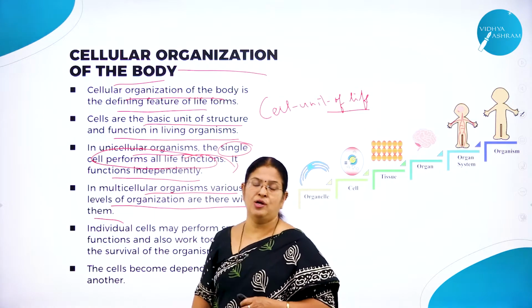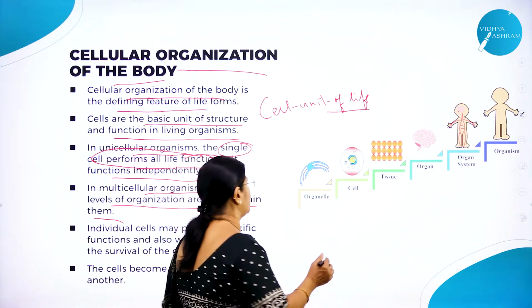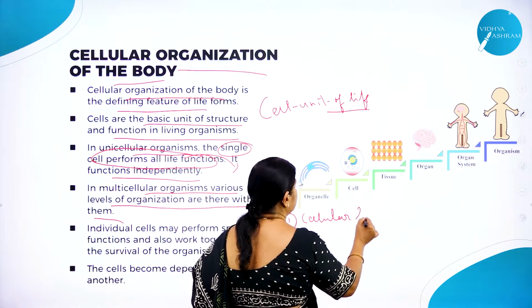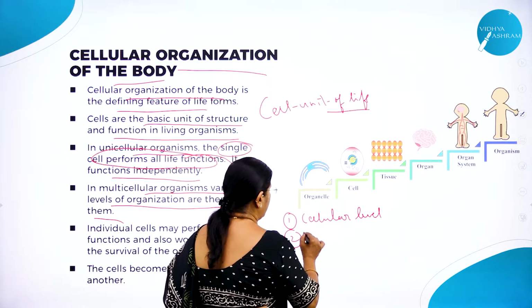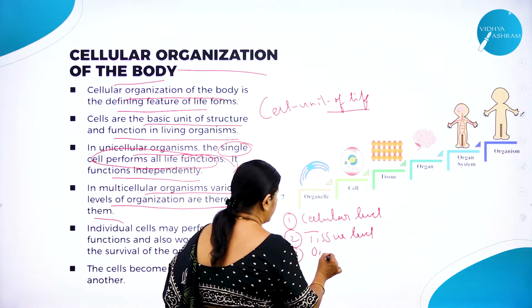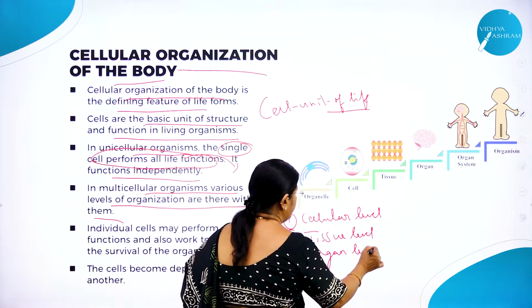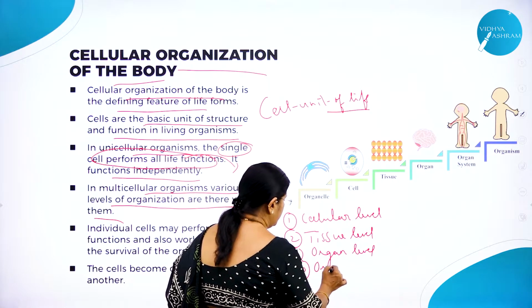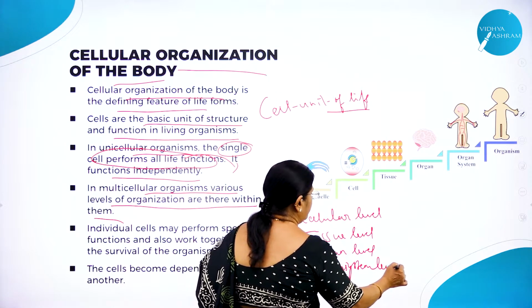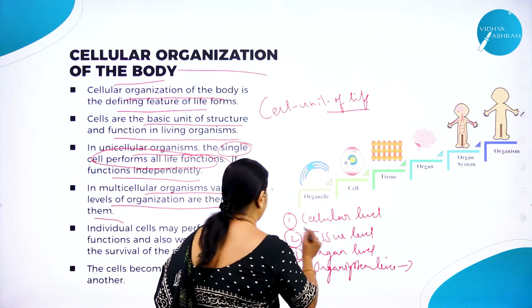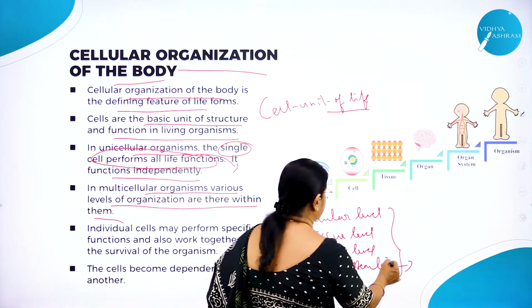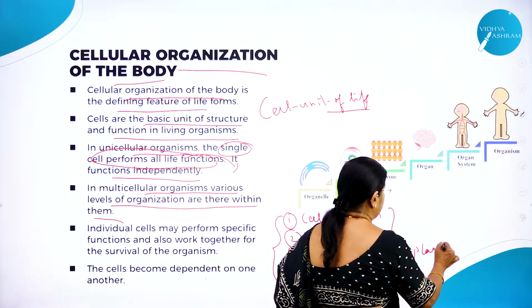Then in multicellular organisms, we have various levels of organization. What are the 4 levels of organization you come across? One is called the cellular level. The second is called the tissue level. The third is called the organ level. And the fourth is called the organ system level. A very good classical example: animals and plants are the organisms which have all the 4 levels.